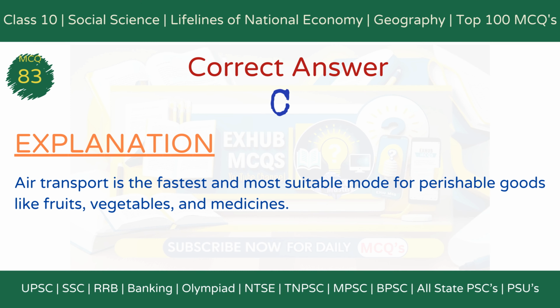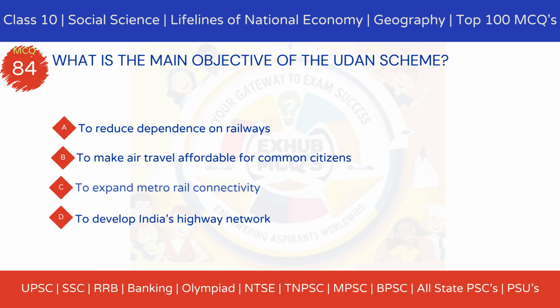The correct answer is option C, airways. Explanation. Air transport is the fastest and most suitable mode for perishable goods like fruits, vegetables, and medicines, ensuring timely delivery.